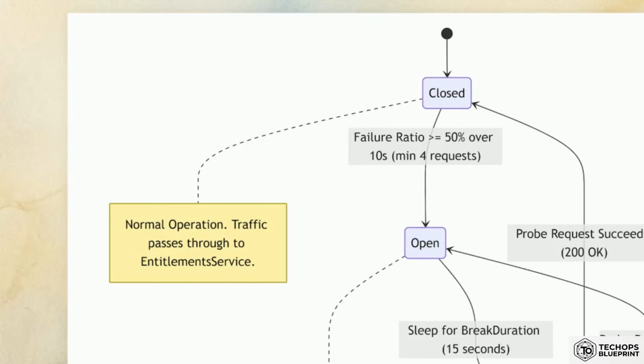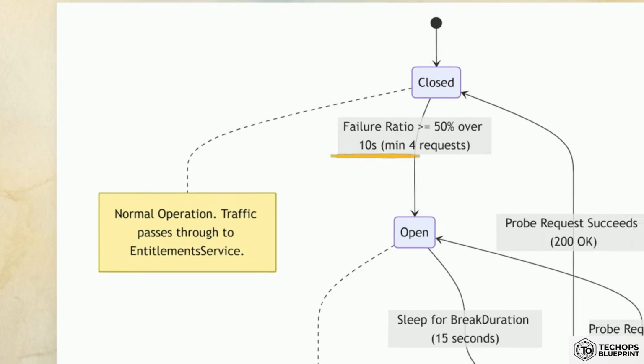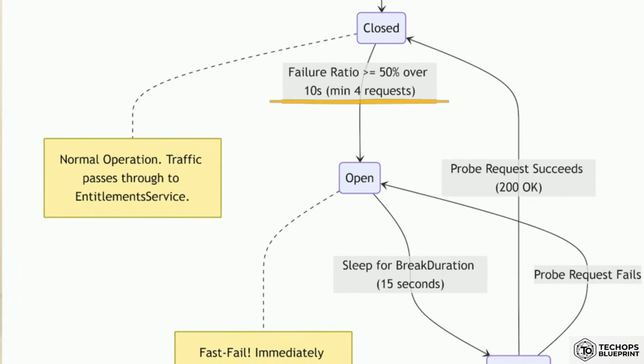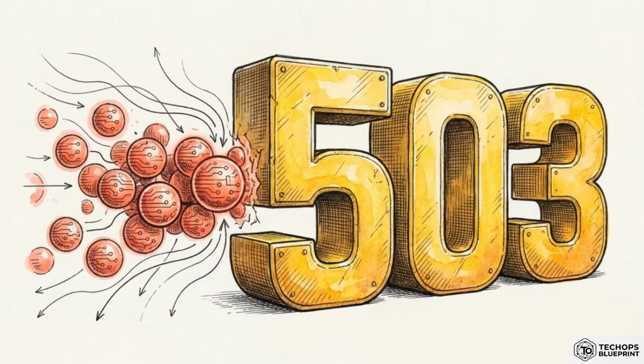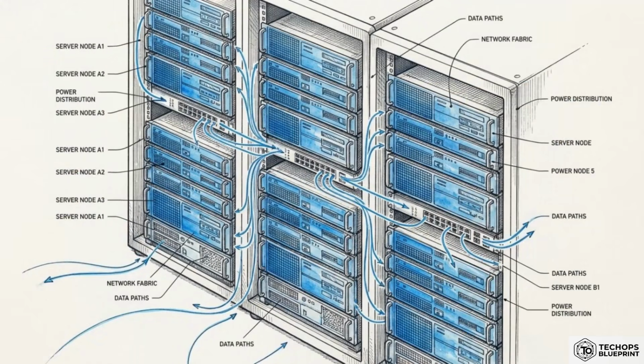Looking at this state machine, normal operation happens in the closed state while silently calculating failure ratios. Once that 50% threshold is breached, the breaker trips open. Every subsequent call is intercepted instantly. 0 network calls are attempted. The mechanical advantage of this fast fail is immense. By returning an immediate HTTP 503, the upstream worker thread is instantly freed to handle other requests. The risk of thread pool starvation is completely eliminated.